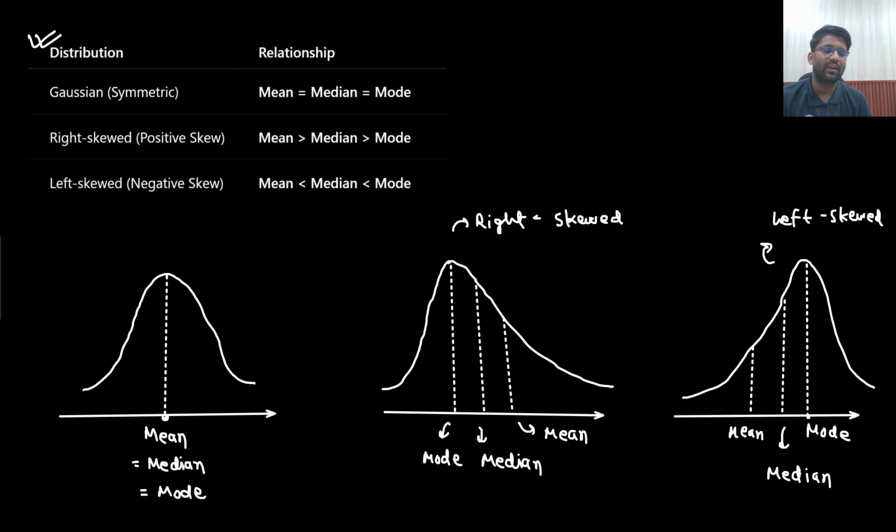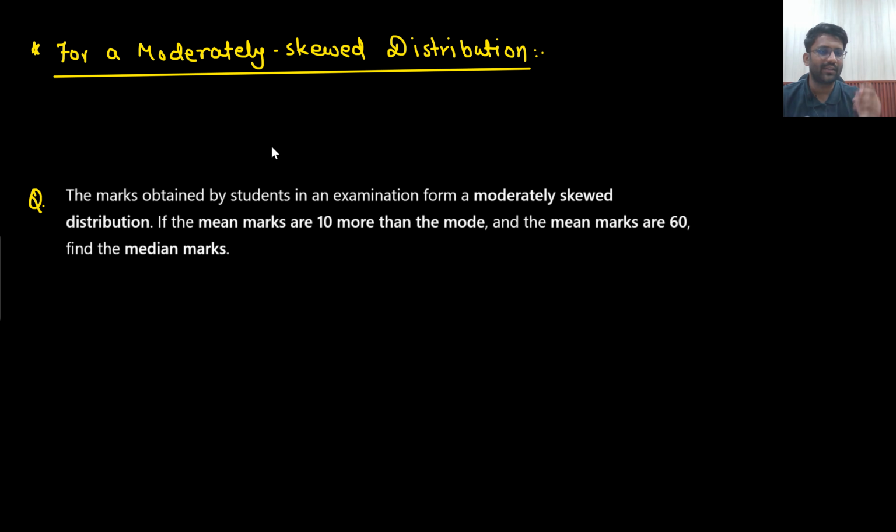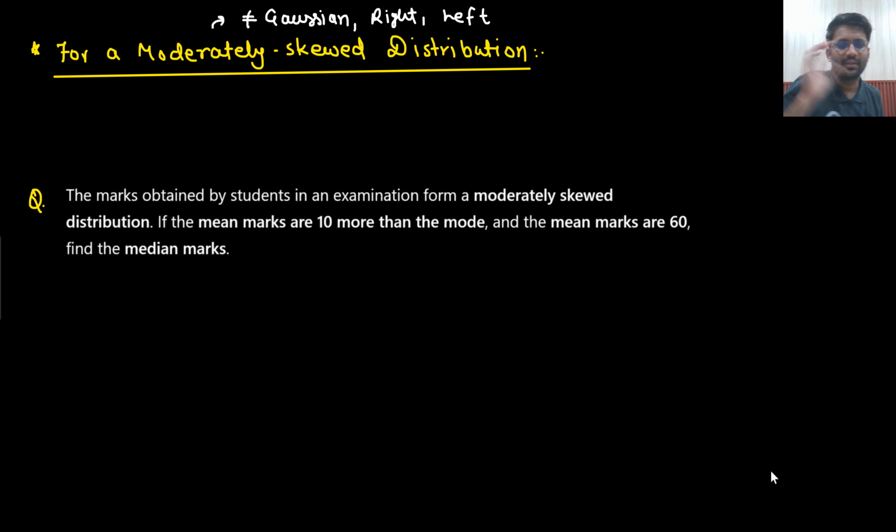Okay. Now in a moderately skewed distribution, that means which is neither Gaussian nor right skewed nor left skewed, it is moderately skewed. What is the meaning of moderately skewed? That means it is neither Gaussian nor right skewed nor left skewed. Then it is known as a moderately skewed distribution. If nothing is mentioned, then by default you will take it as moderately skewed only.